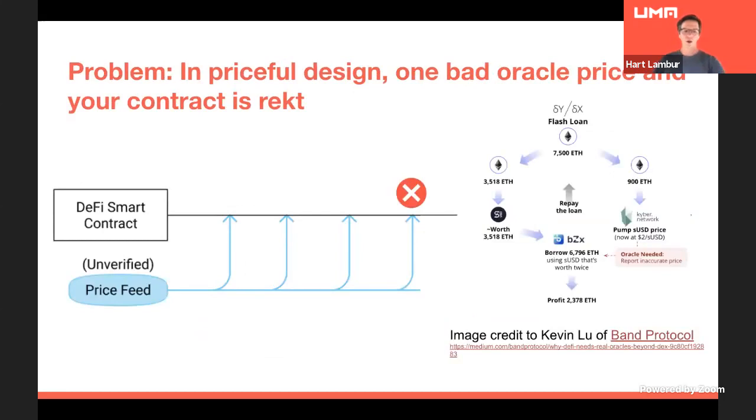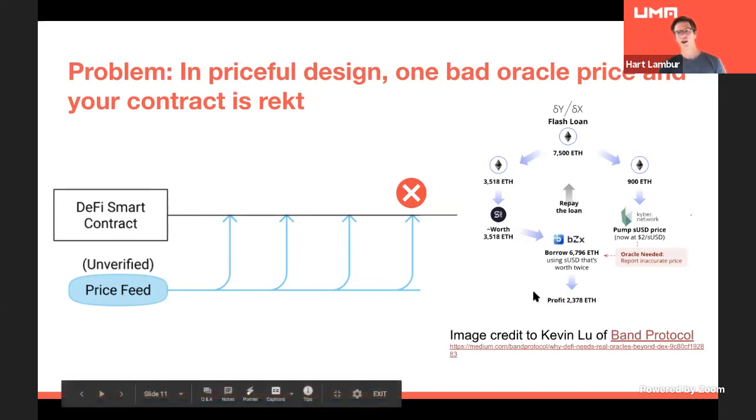Let's talk about another problem with this design. In the priceful design, we also have a lot of brittleness. So we have this on-chain price feed pushing prices, but with any one bad price point the whole thing breaks. Here's a graphic from the bZx flash loan attack. This is the older version of bZx, where an Oracle got manipulated. They were using Kyber as the Oracle. And this one bad price point led to somebody stealing $1 million worth of ETH out of the contract.